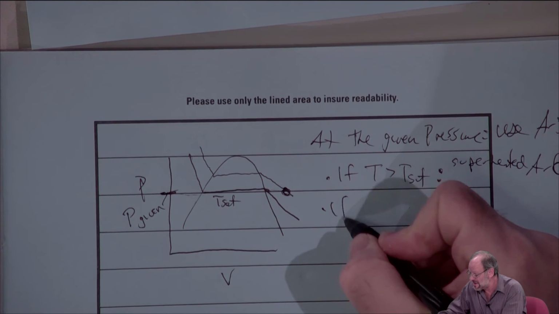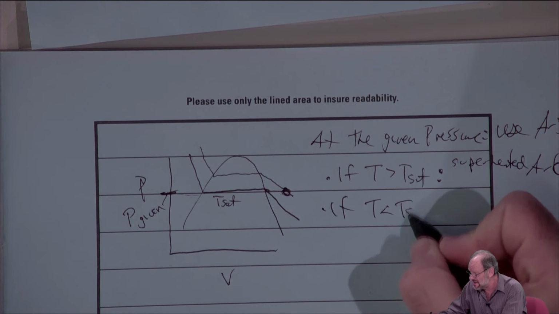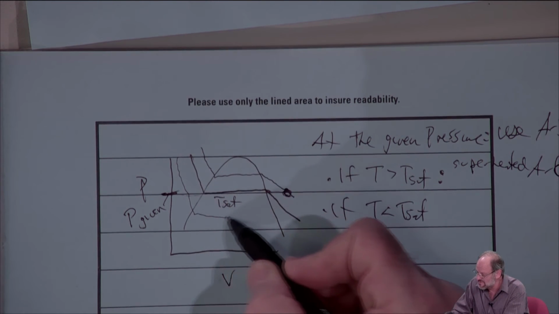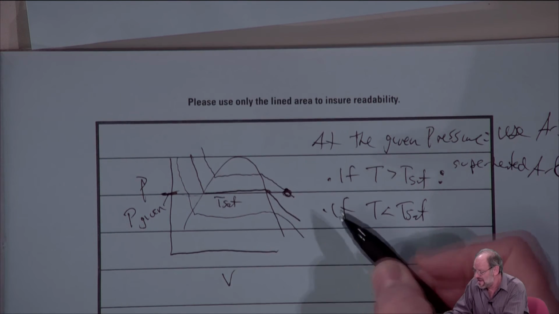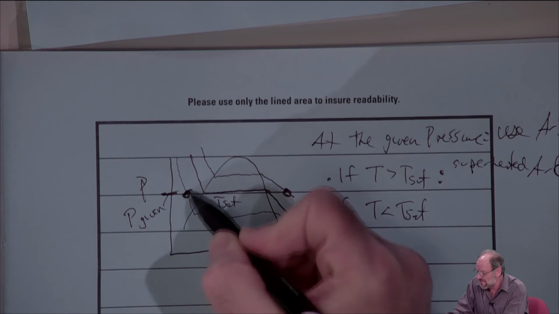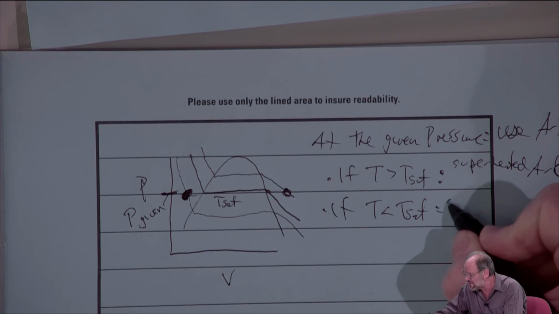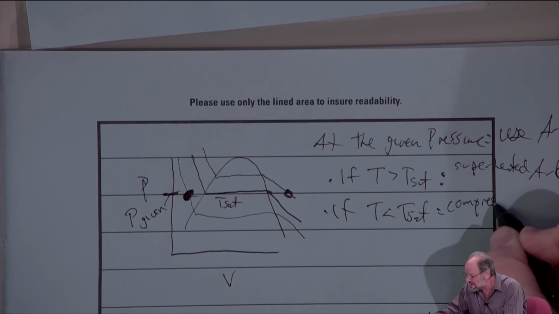On the other hand, if the temperature is less than the saturation temperature, so that would mean my temperature line would have to be down here somewhere. The only place where at the given pressure we cross over that temperature, which is less than the saturation temperature, it has to be to the left of the dome. No choice. It has to be a compressed liquid, so therefore it's a compressed liquid.